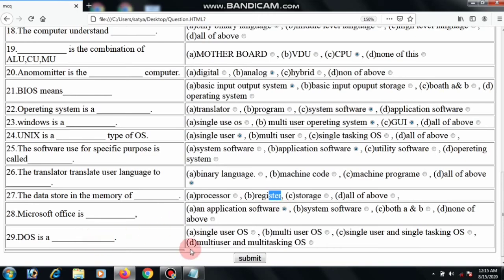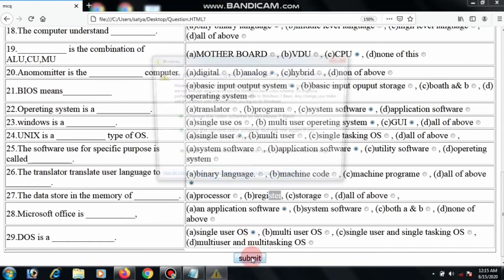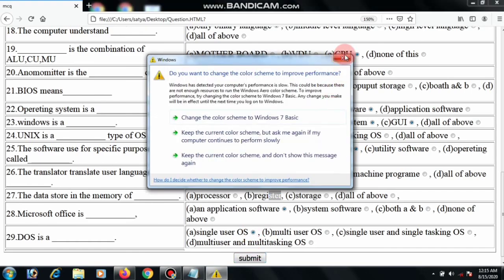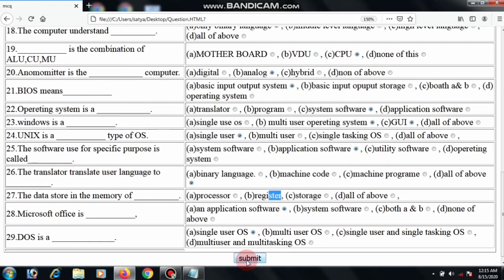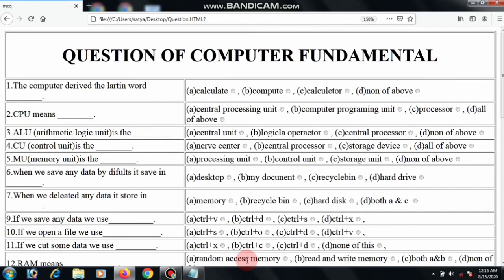No, this is the application software. Then next question, DOS is a single user operating system, multi-user operating system, or single user and single tasking operating system. DOS is a single user operating system.